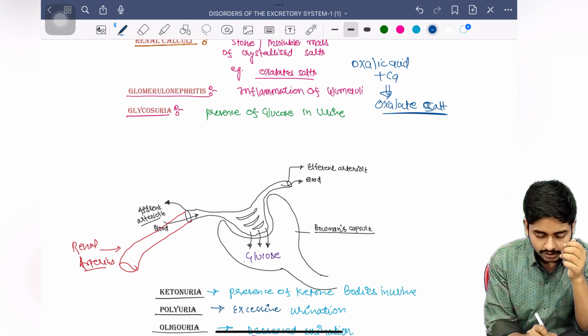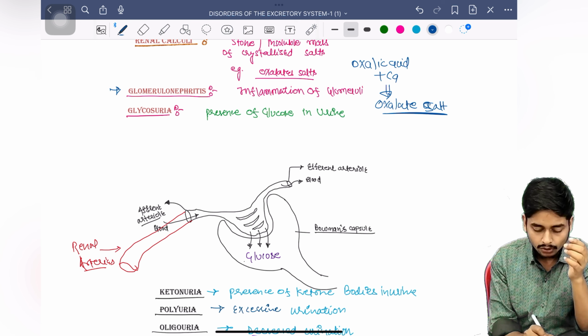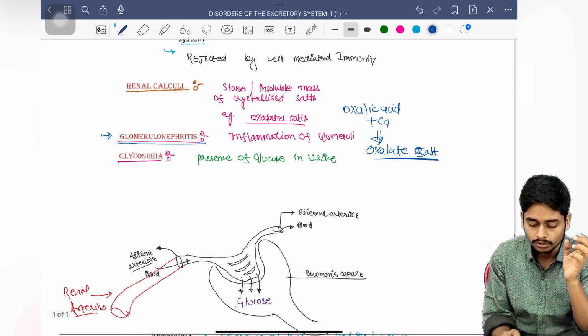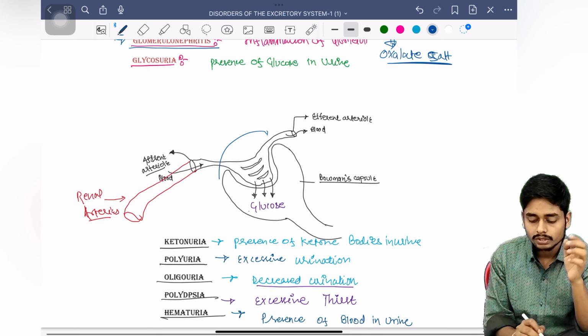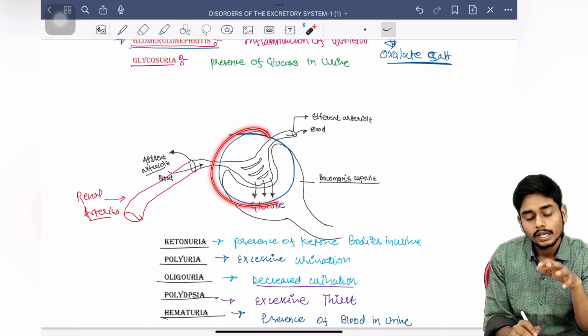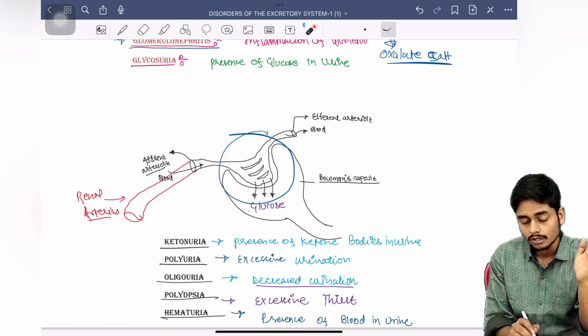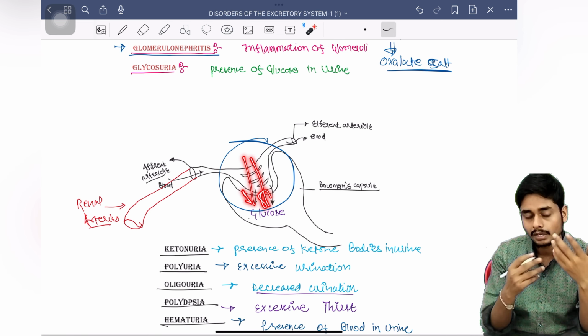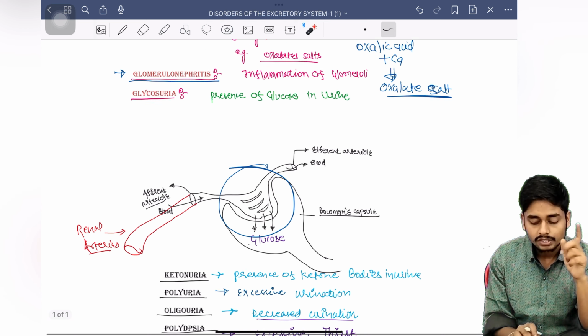The next disease which is mentioned in the NCERT is glomerulonephritis. This is inflammation of the glomeruli. What is glomeruli? This is glomeruli. So this is the inflammation of the glomeruli, and as I have discussed previously as well, if there is inflammation, there will be a problem in filtration, ultimately leading to uremia. Okay, so this is glomerulonephritis.